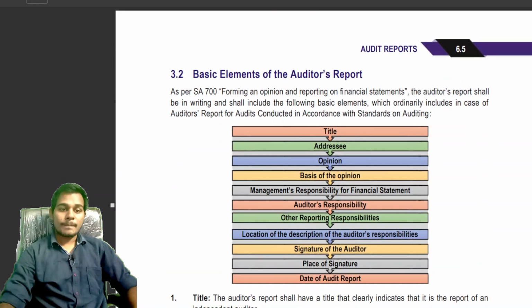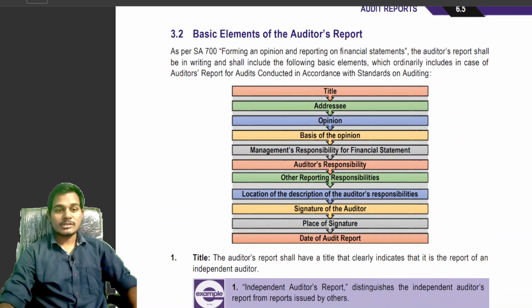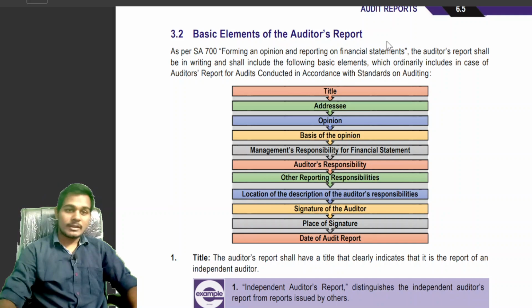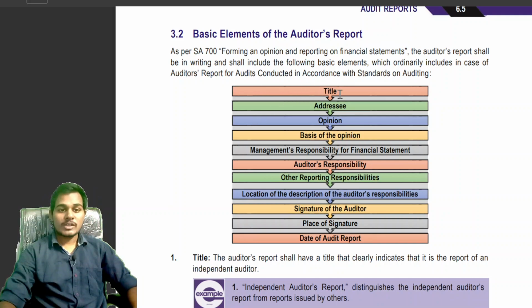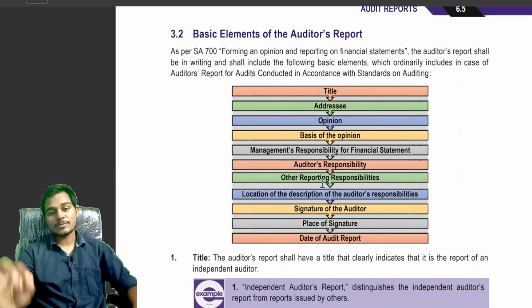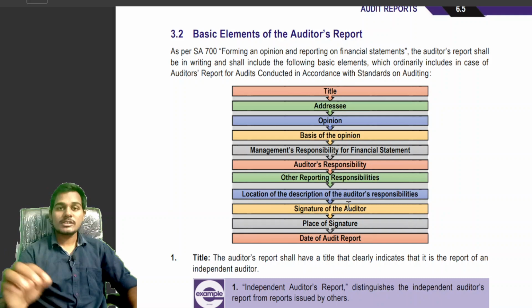See, basic elements of audit report. In an audit report, the auditor will provide the information in a written format. First one, title, addressee, opinion, basis for opinion, management responsibility, auditor's responsibility, other reporting responsibility, location of description of auditor's responsibility, signature, place and date. Let's discuss them in brief.